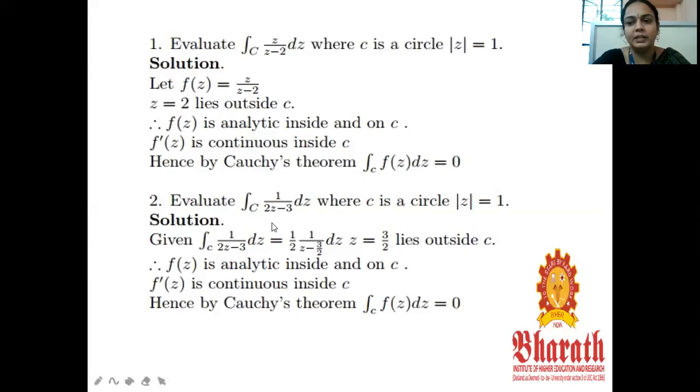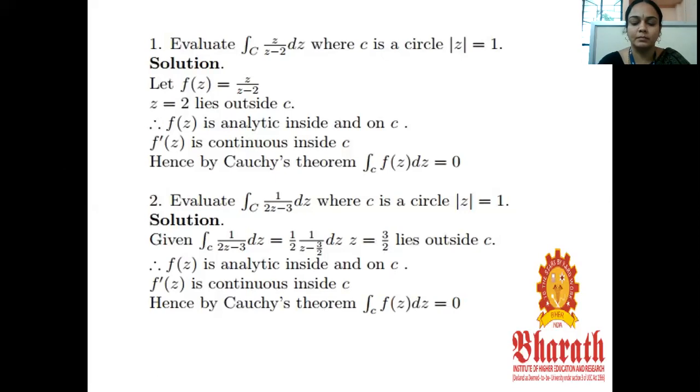In this problem, the denominator is 2z minus 3 equal to 0. So we get z equal to 3 by 2, which is 1.5. That lies outside the circle, but we have to consider only points inside the circle. So f dash of z is continuous, and the integral over C f of z dz equals 0.